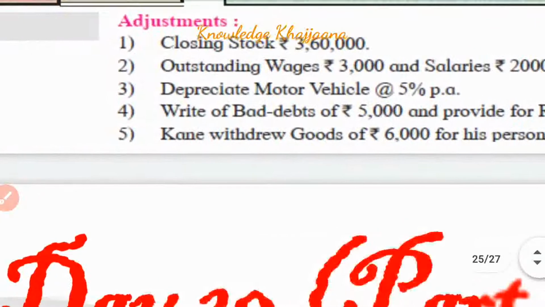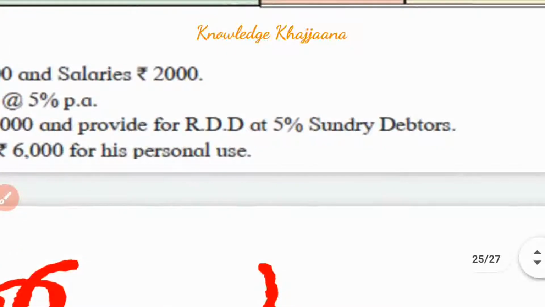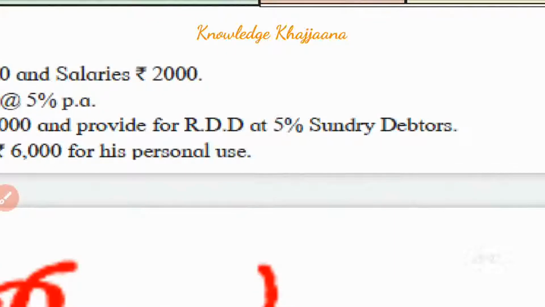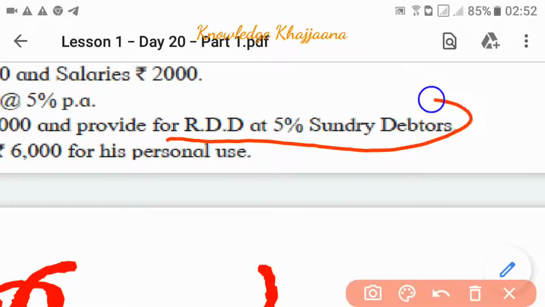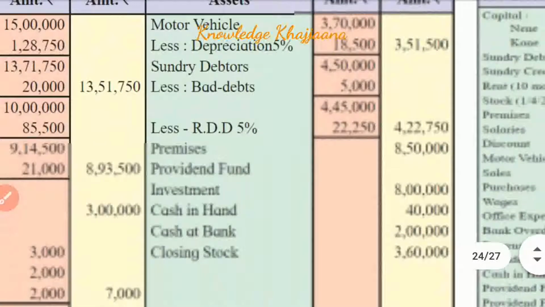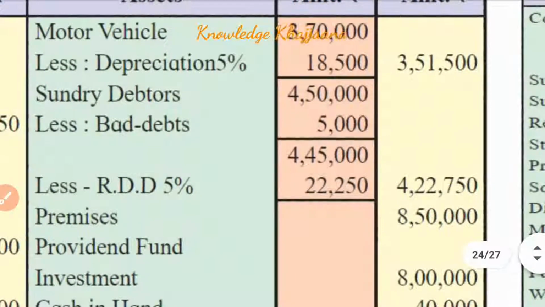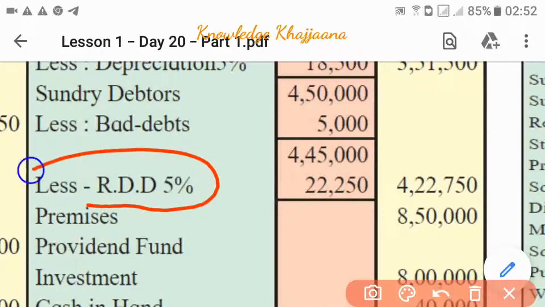Now in the same adjustment number 4, there is a second sub adjustment, that is provide for RDD at 5% on sundry debtors. So we have to provide new RDD on sundry debtors at the rate of 5%. This calculation should be done on the asset side first, in the debtors. So this new RDD at 5% we have to deduct. How should 5% be calculated? On the amount of the sundry debtors which remains after doing all the adjustments on the sundry debtors. This is the basic rule.